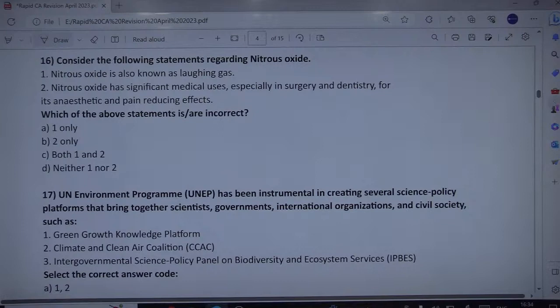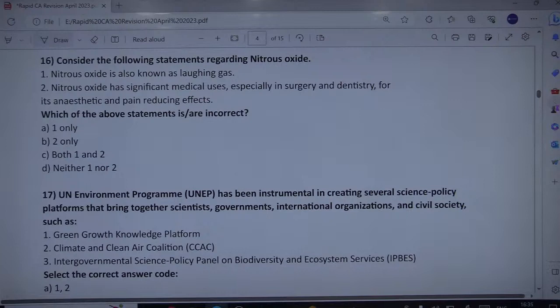Okay, so first, nitrous oxide is also known as laughing gas. Indeed. Nitrous oxide has significant medical uses, especially in surgery and dentistry for its anesthetic and pain reducing effects. And it is on the World Health Organization list of essential medicines.